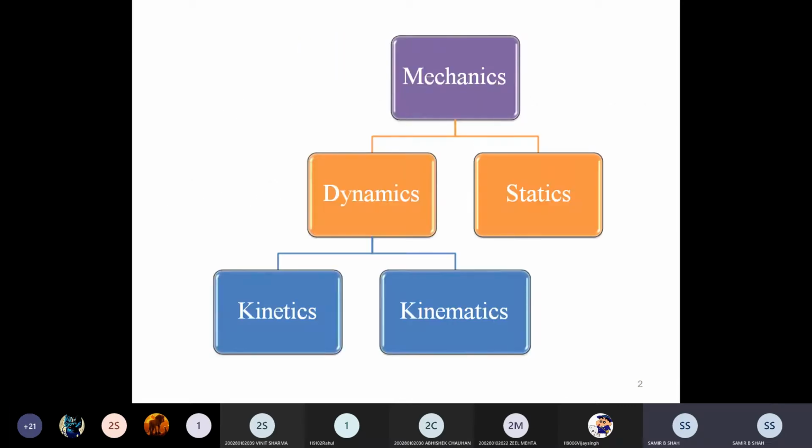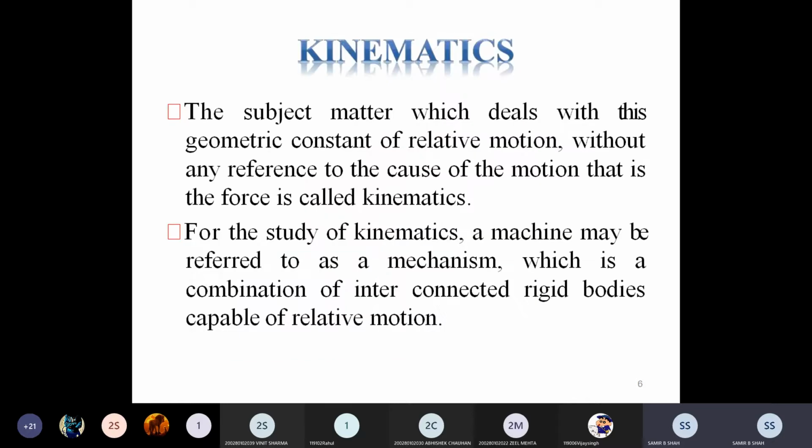Mechanics is divided in 2 parts, that is dynamics and statics. We discussed dynamics and statics also, and then dynamics is divided in 2 portions, that is kinetics and kinematics. And at the end, we focused on kinematics. So we discussed one by one.